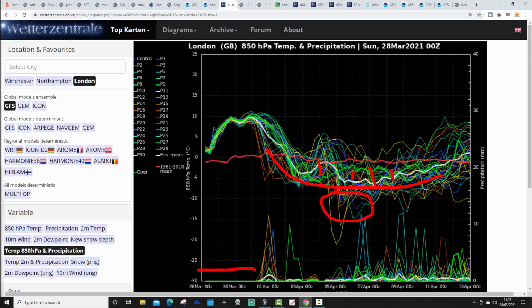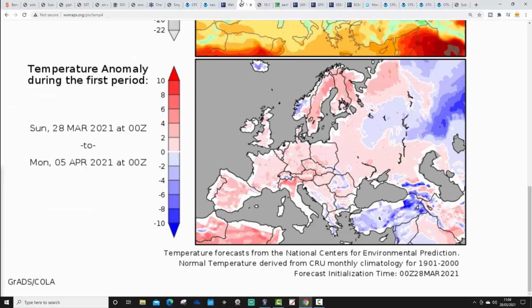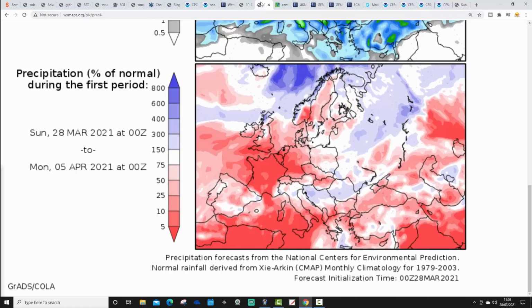Over the next few days, going to be plenty of dry weather down in the southeast. These precipitation spikes here, like the cold front that's going to lower the temperature on Wednesday. Then after that, it gradually starts to turn more showery into the Easter period as we go further on into April, turning more unsettled. Temperature anomalies on 28th of March and 5th of April are going to be slightly above average. We are in for a couple of very warm days on Monday and Tuesday in particular. Precipitation anomalies on the 28th of March and 5th of April, drier than average in the south, a little bit wetter than average in the far northwest of Scotland.